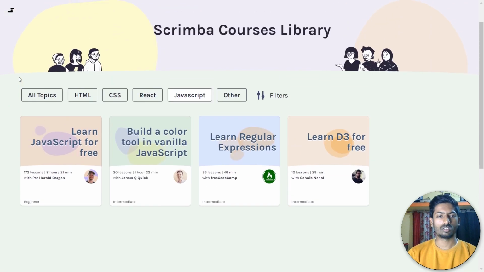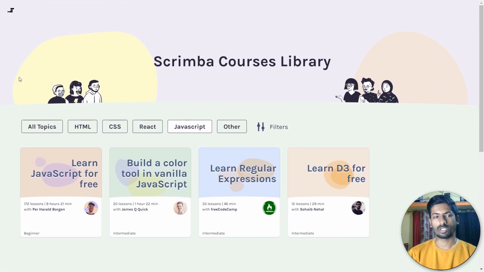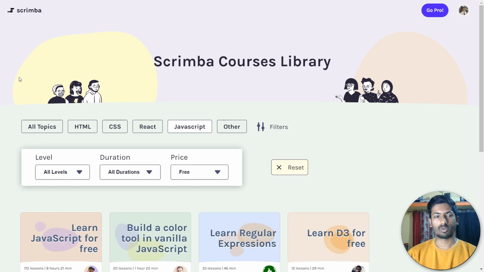If you are a student, definitely apply for the scholarship, or if you are someone who can't afford that particular pro account or subscription model, you can definitely apply for that scholarship, and you have to explain why you are the right candidate to get it. So that's how it all works.